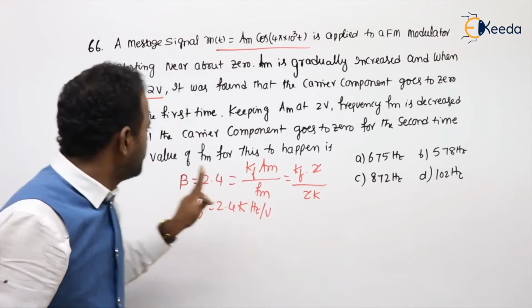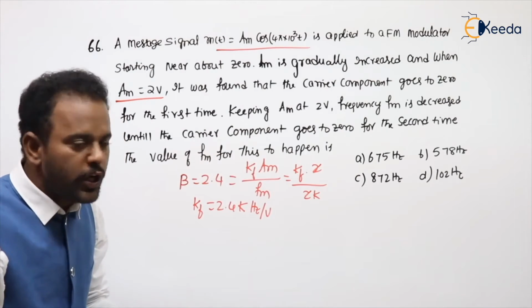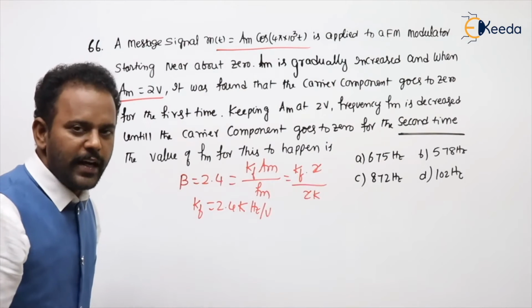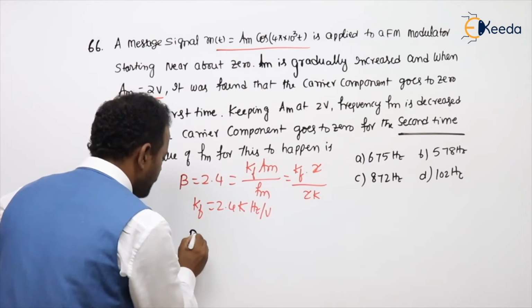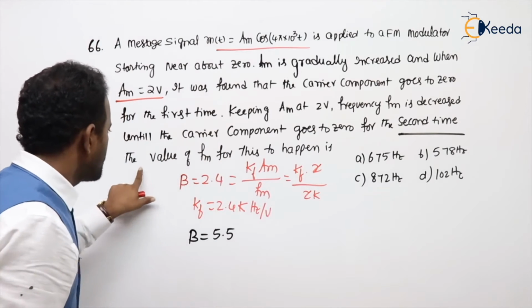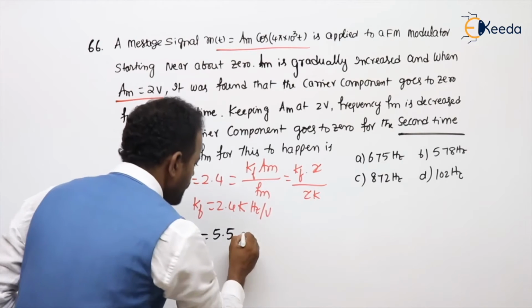fm is decreased until the carrier frequency component goes to 0 for the second time. When will it become 0 the second time? Whenever beta is 5.5. Now he is asking the value of fm. Yes, follow.